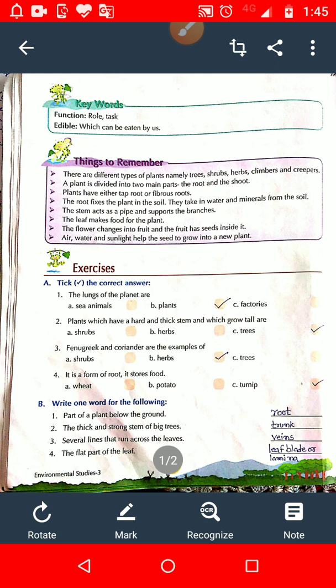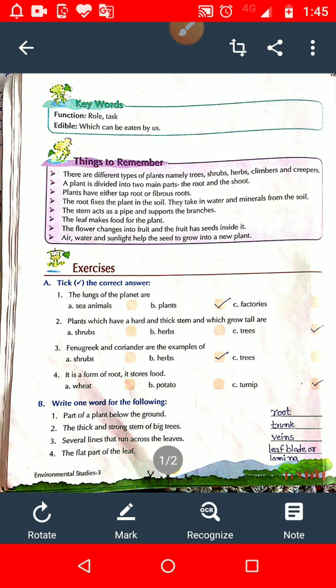So turnip is a root. So turnip is the right answer. It is a form of root. It stores food. So option A, wheat, is not a right answer. Option B, potato, is not a right answer. Option C, turnip, yes, this is your right answer.